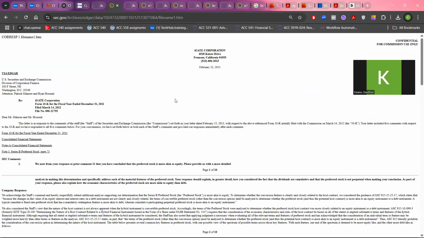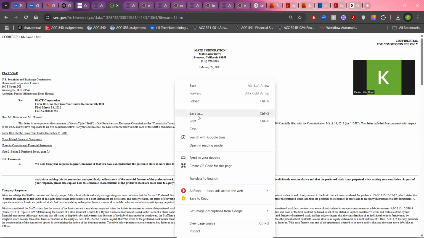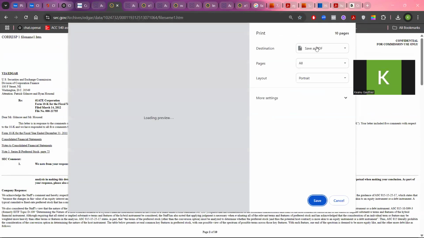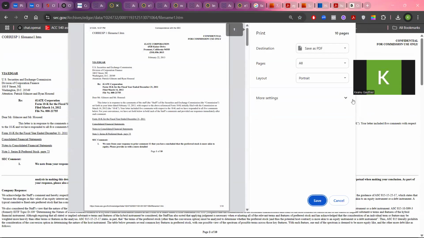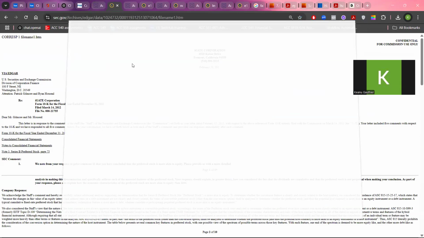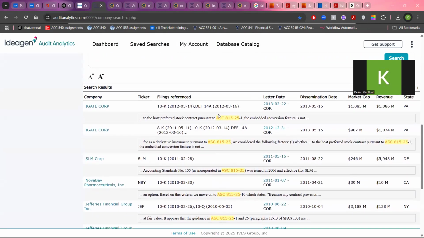So once we have downloaded this comment letter, you just right click, print, and then just save as PDF, save. You go back and then you click on the company. Look at the 10K filing reference.